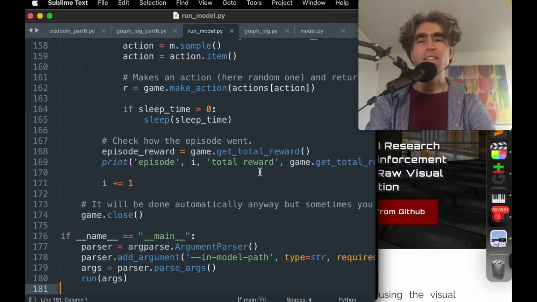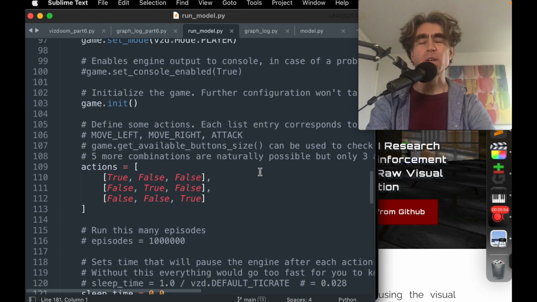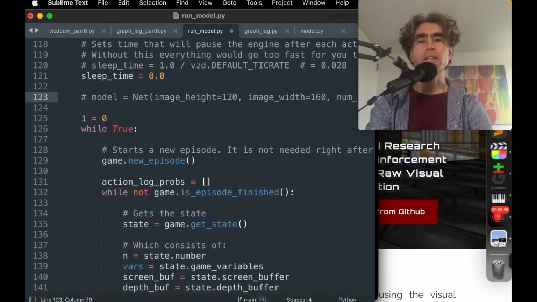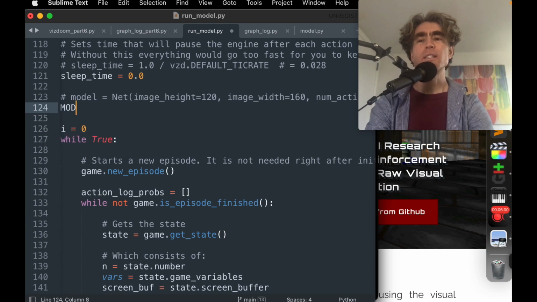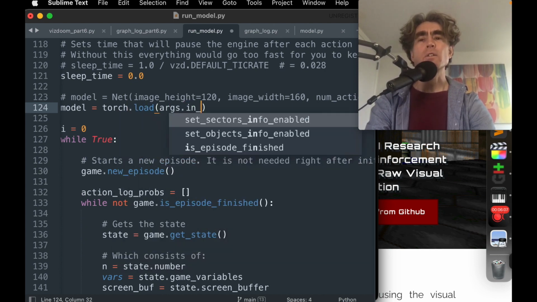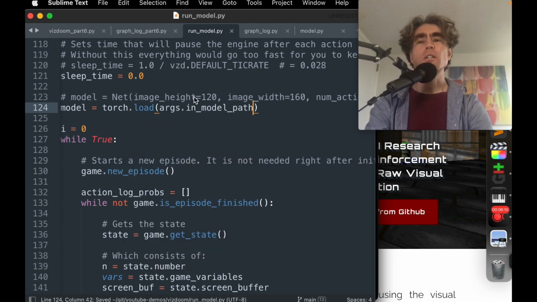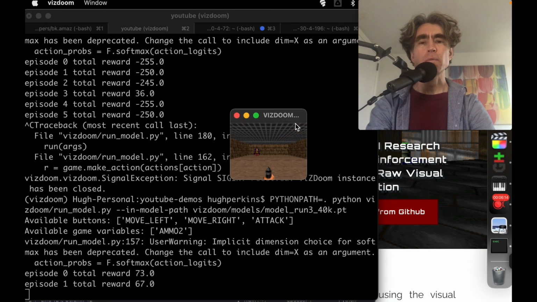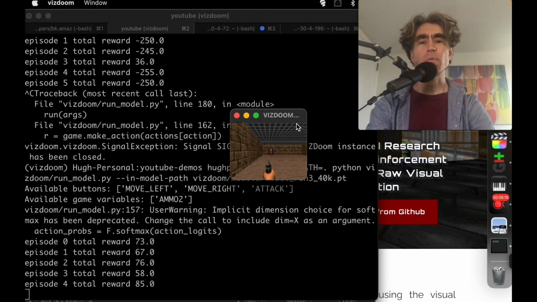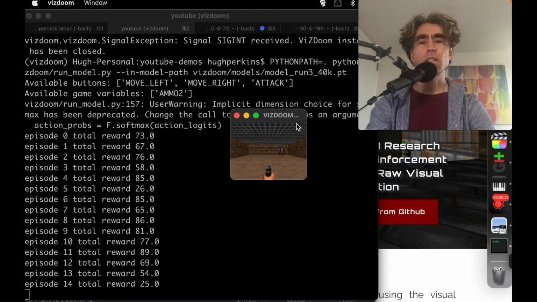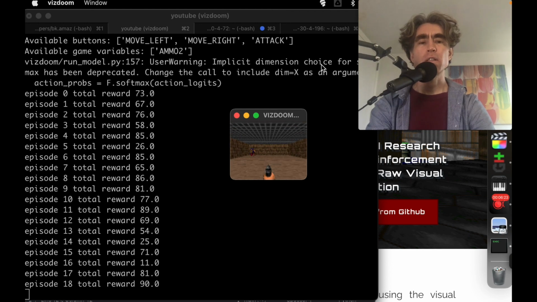Right. Instead of doing model equal this, we're going to do model equal torch.load, args.in model. Right, let's try that. All right, there we go. Well, it seems to be working pretty well. I mean, that's pretty effective, I think. I think it's pretty convincing.